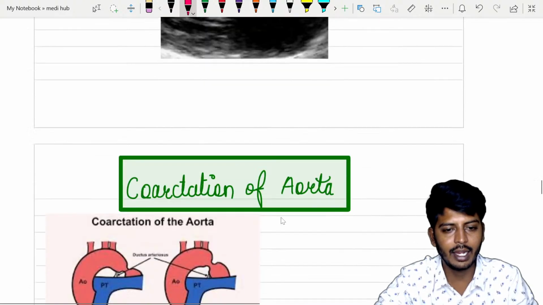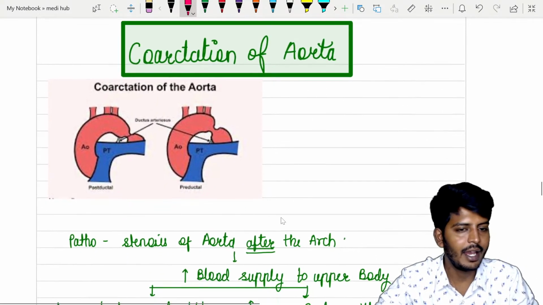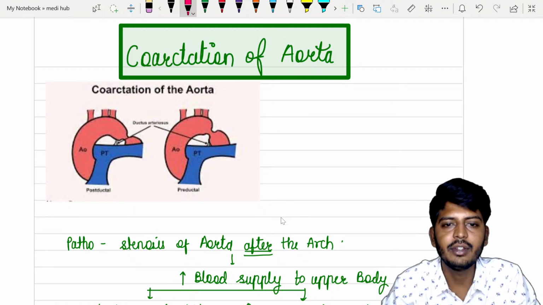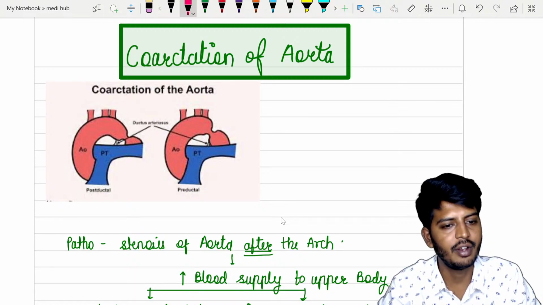There's no doubt about it. Okay, I'll tell you everything. Then let's go to the next one. What is that? That is coarctation of aorta. What is this coarctation of aorta?